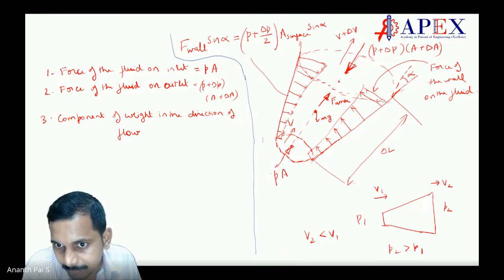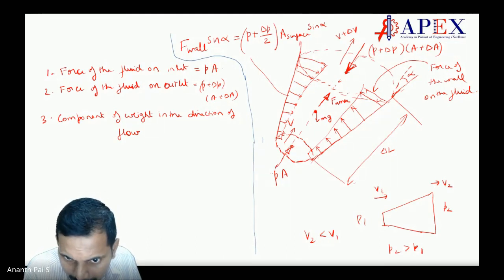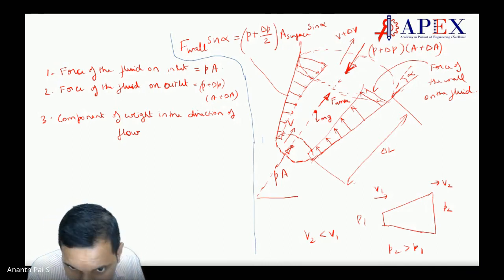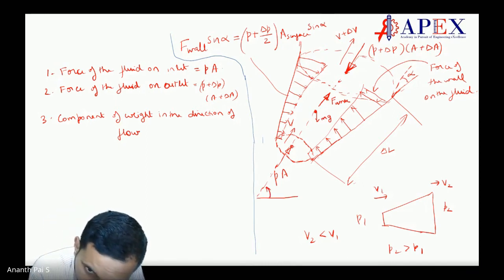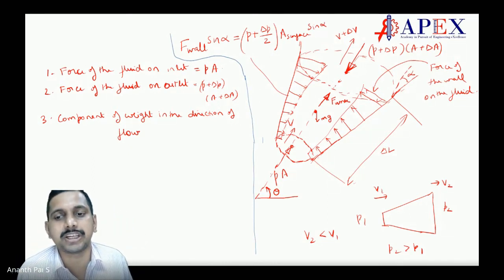This is horizontal, I'll say horizontal. Okay, let me take this angle as theta. So this pipe is at an angle of theta. The axis of the pipe is at an angle of theta.